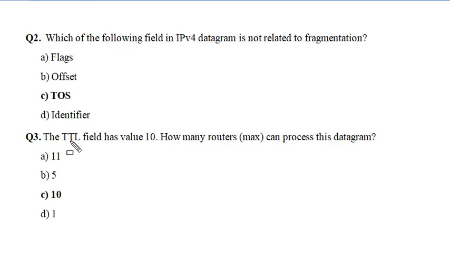The next question is: the TTL field has value 10. How many routers can process this datagram? The correct answer is option C, 10. TTL stands for time to live. This field specifies the life of the IP packet based on the number of hops it makes. The TTL field is decremented by 1 each time the datagram is processed by a router. When the value is 0, the packet is automatically destroyed.